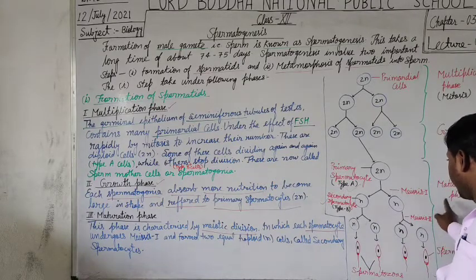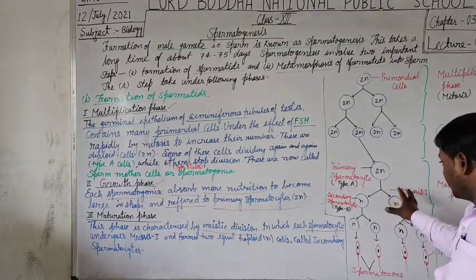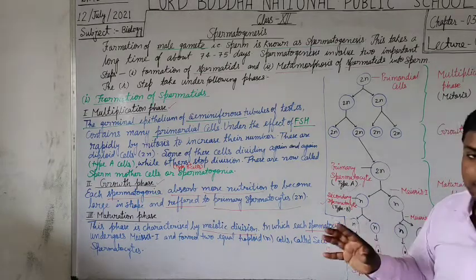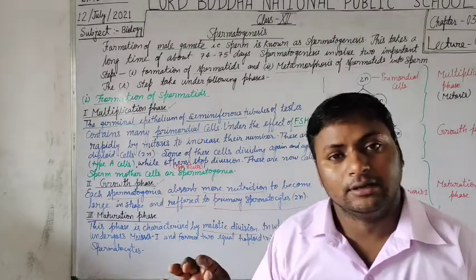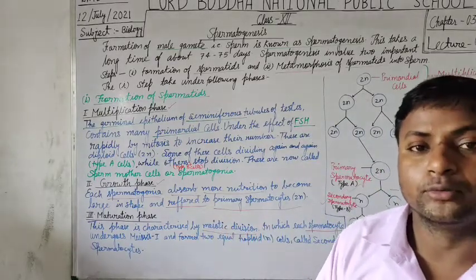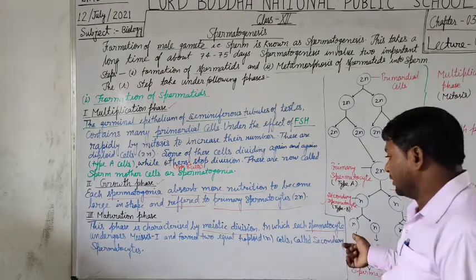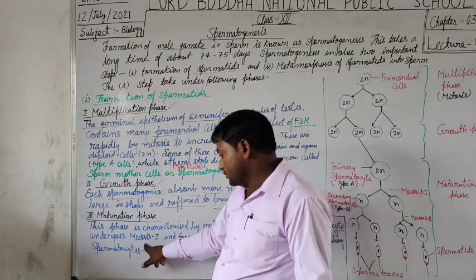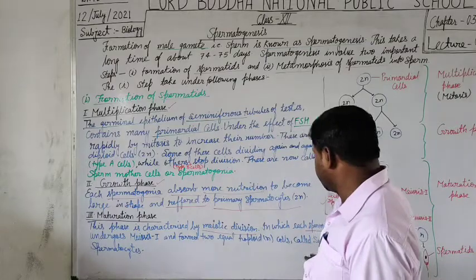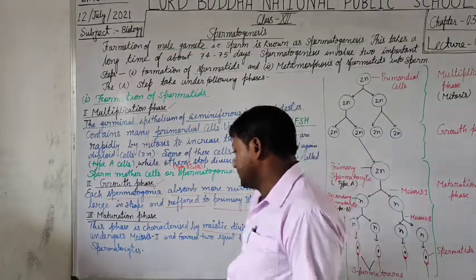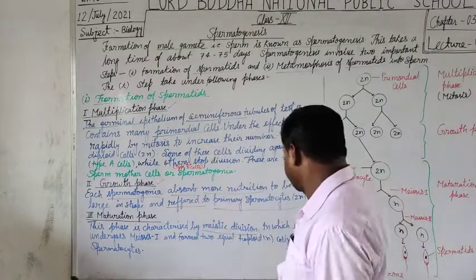Further, in the maturation phase, the cells are found having a reduced number of chromosomes, it means half the number of chromosomes in each cell, which continuously undergo meiosis first and meiosis second division to form haploid cells called secondary spermatocyte cells.